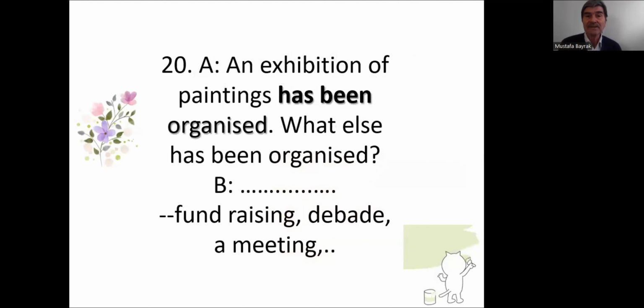Dialogue 28. An exhibition of paintings has been organized. Okay, has been organized. What else has been organized? A fundraising meeting has been organized, or a debate has been organized. A meeting, just a meeting, has been organized. Or a trip to London. A trip to London has been organized.